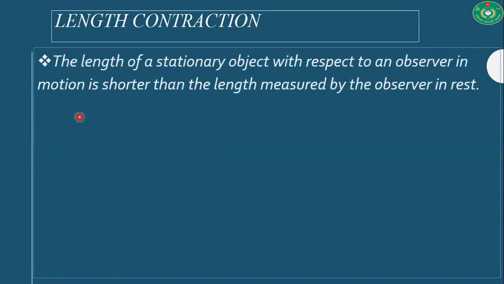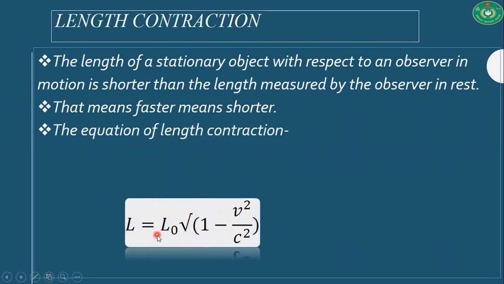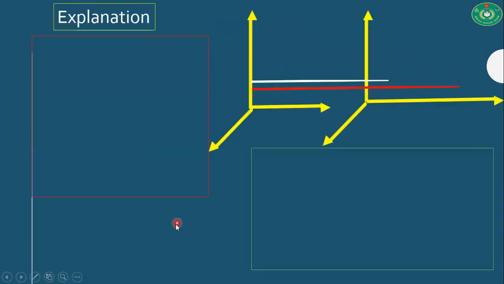Okay, boys, let's see length contraction. This is another interesting case of the special theory of relativity. The length of a stationary object with respect to an observer in motion is shorter than the length measured by the observer at rest. That means faster means shorter. The equation of length contraction: L is equal to L naught into root over 1 minus v square by c square. Let's see the explanation.